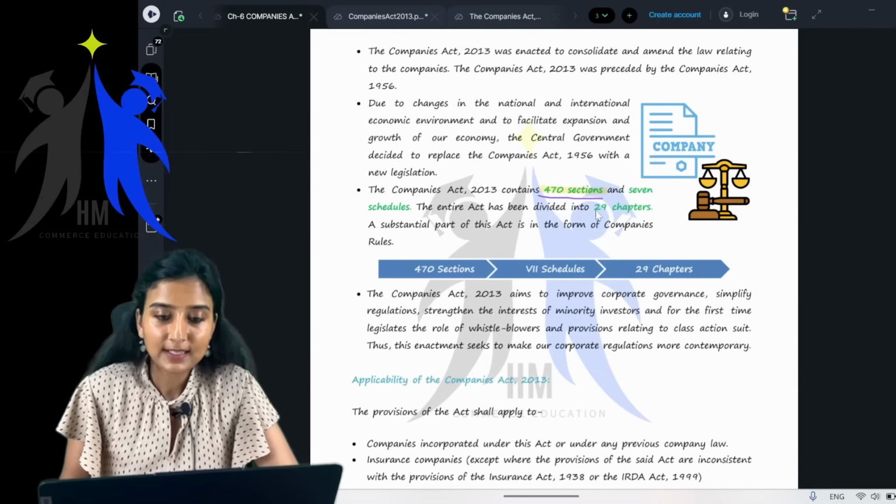A substantial part of this Act is in the form of Companies Rules. Whenever you read law, you can't just read the Act. The Act contains the important points, but in every Act there are rules accompanying it, so you will have to read the law along with those rules as well. That is what they are trying to tell you: the substantial part of this Act is in the form of Companies Rules.